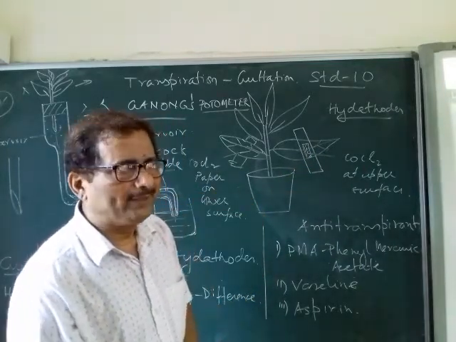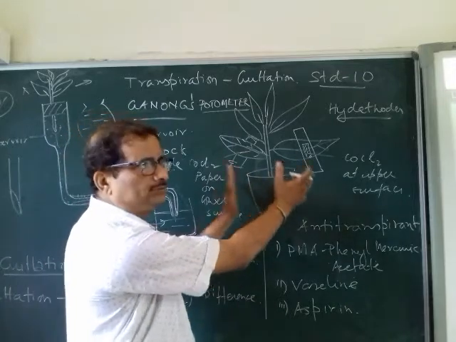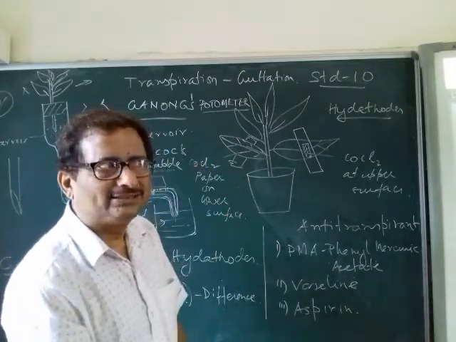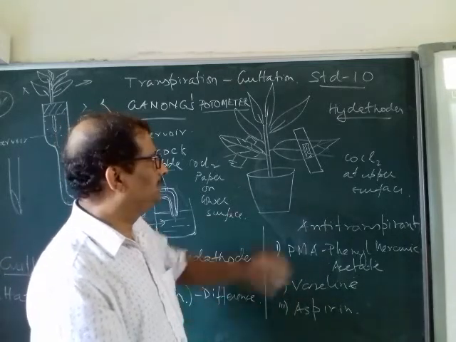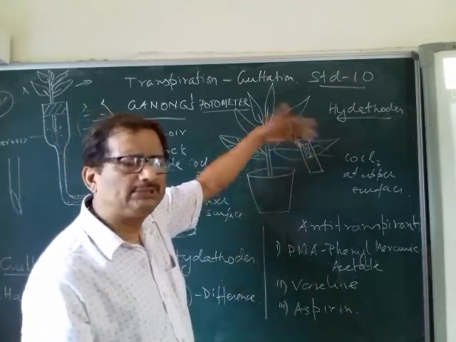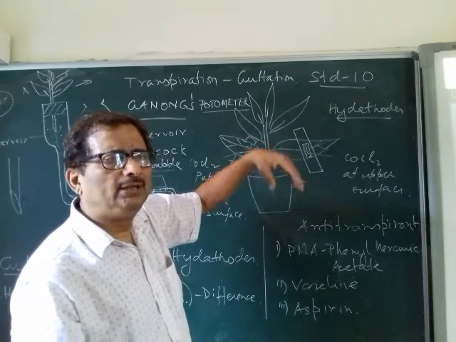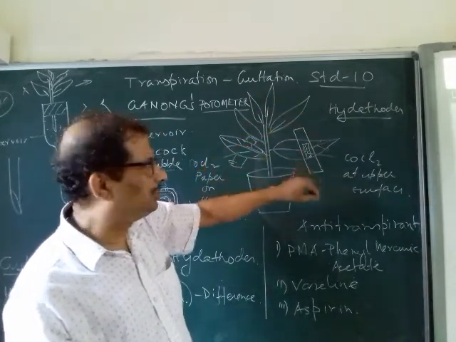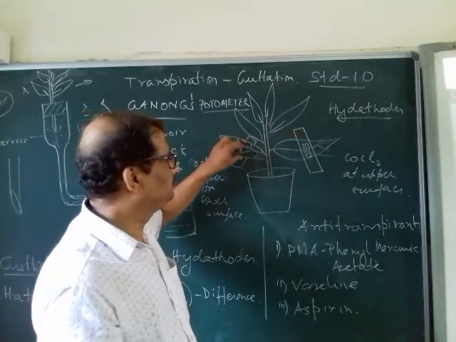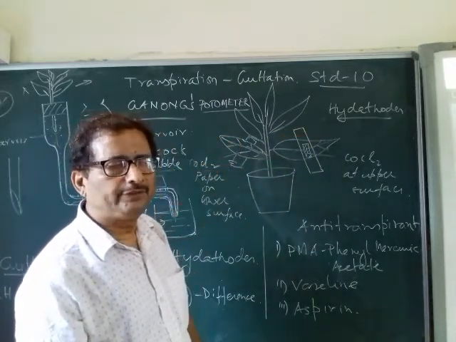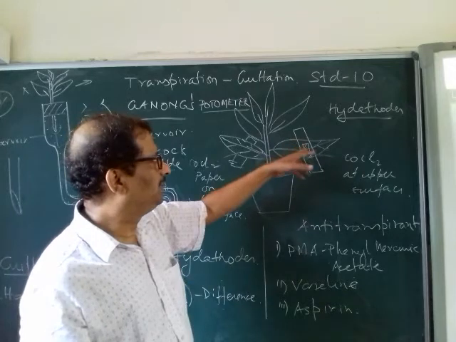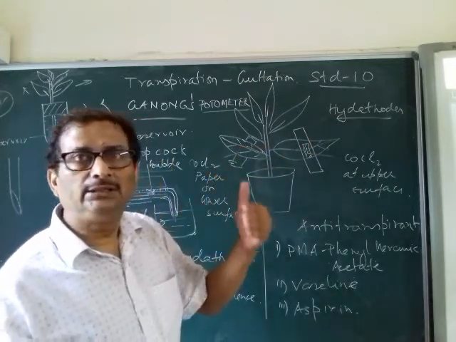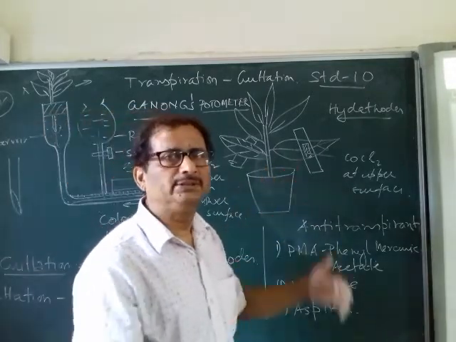You just clip it with a paper and keep this experimental potted plant in the sun for a couple of hours, or 1 hour or 30 minutes you can keep. Take out the CoCl2 paper from both the surfaces, and you will see that the CoCl2 paper on the lower surface turns more pink than on the upper surface.